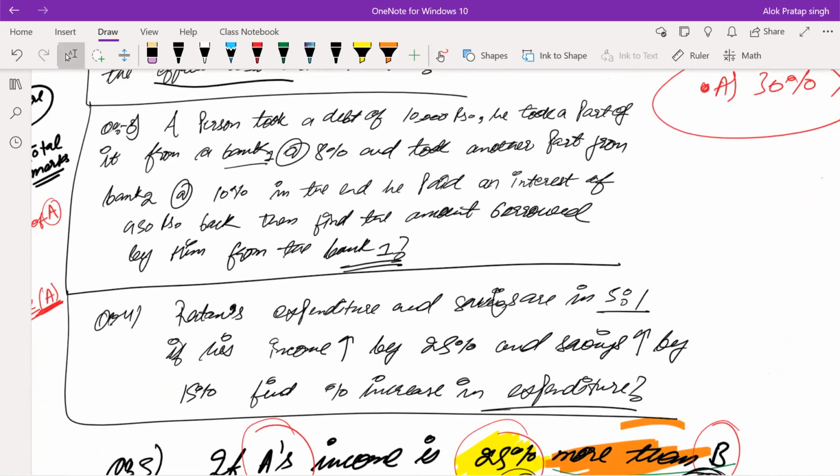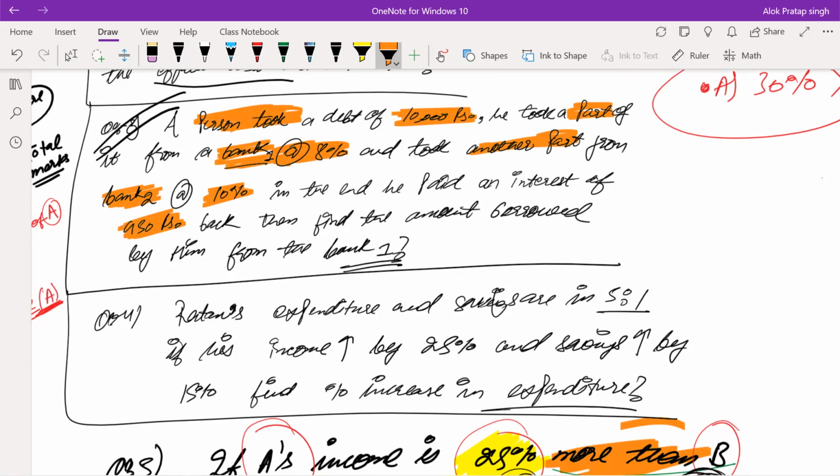Simply on the same concept I'm telling. This is the same concept. A person took a debt from a bank. Basically, he took a total debt of 10,000, right? But he took the debt in parts. First part of the debt he took from bank 1 at the rate 8%. Okay. Second part, another part of the debt he took from bank B at 10%. Right? At the end of the 1 year, he paid back 950 rupees of interest.